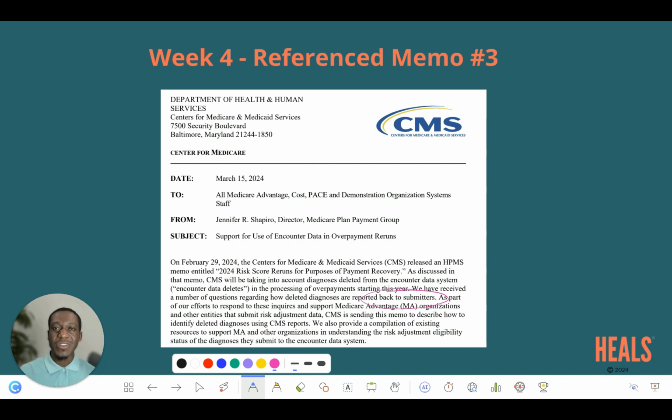This memo actually gave much more knowledge and context in terms of how one can use CMS's already existing reports to identify deleted encounter data records and chart review records that will be leveraged in overpayment reruns that include encounter data. And this video summarizes the content of this memo as you see on the next slides.